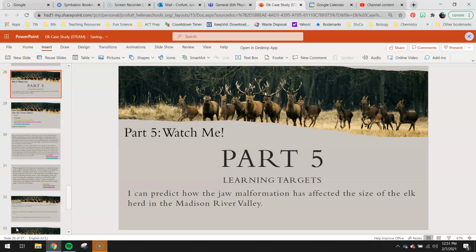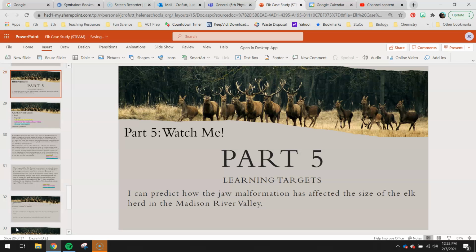So your learning target for this little section of the case study is I can predict how the jaw malformation has affected the size of the elk herd in the Madison River Valley. One of the last questions you answered was, we can maybe figure out how this jaw malformation has affected the lifespan of the elk in the Madison River Valley, but how does that contribute to population size? So we're really going to be able to, at this point, tie those two concepts together: how the lifespan's different and now how the age is different based on that.